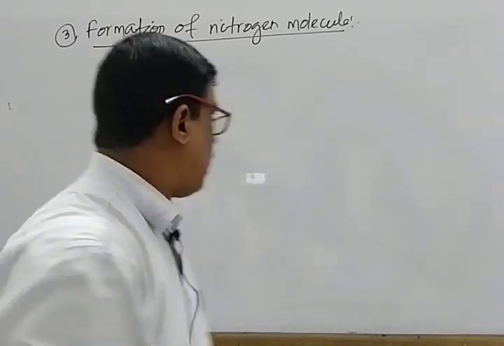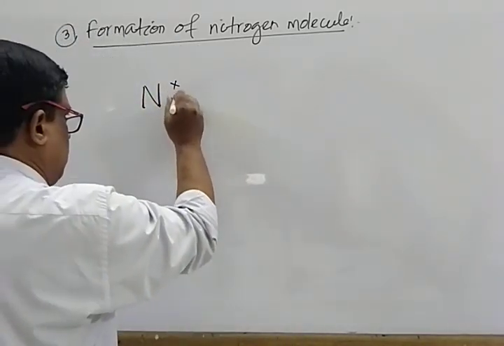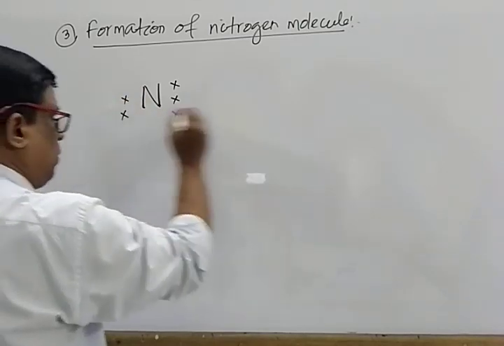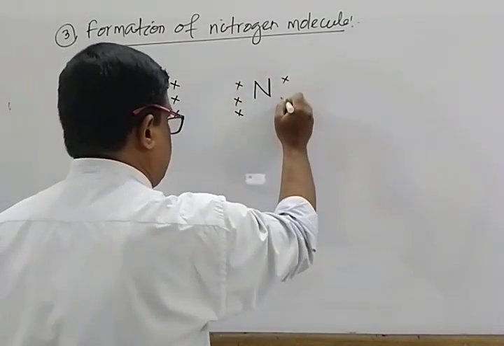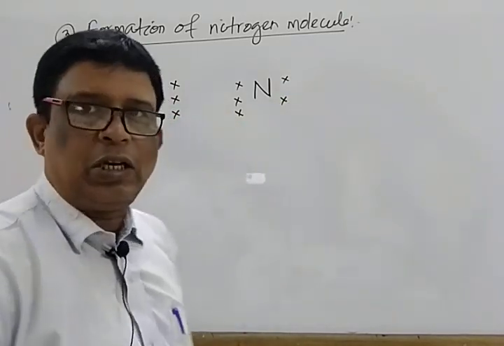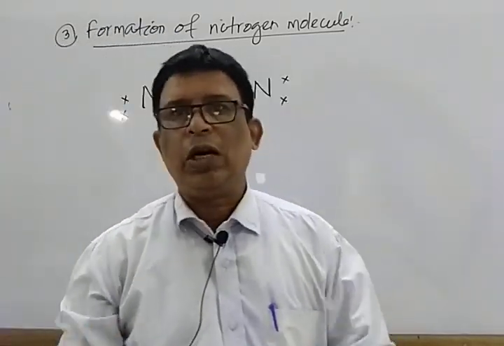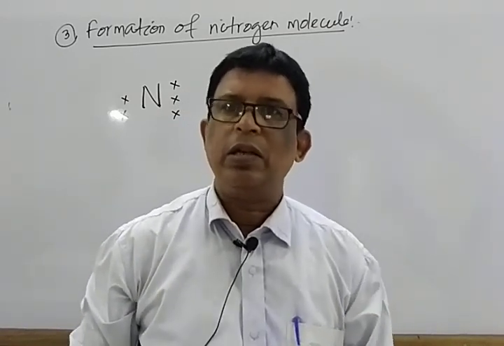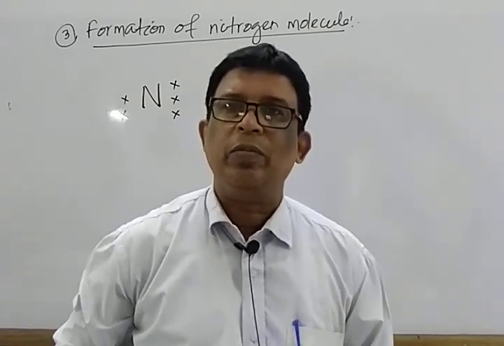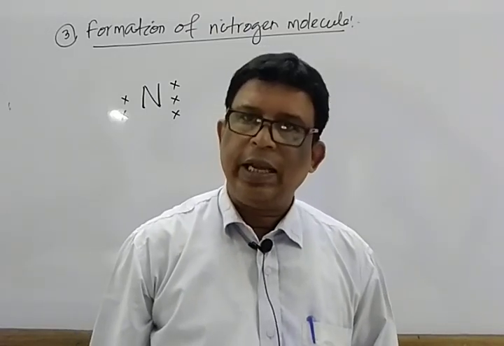The valence shell possesses 5 electrons: 1, 2, 3, 4, 5. Another nitrogen possesses 5 valence electrons. So each nitrogen atom is short of 3 electrons in order to attain the nearest noble gas configuration. So each nitrogen atom tries to share 3 electrons.